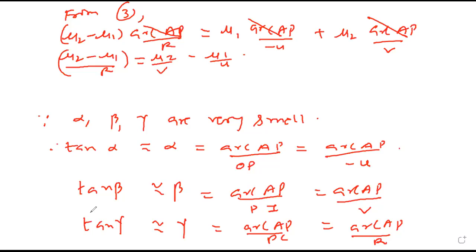Done, sir. Okay, 1 second. So mu2 minus mu1 upon r is equal to mu2 upon v minus mu1 upon u. Now one numerical I am doing for you.